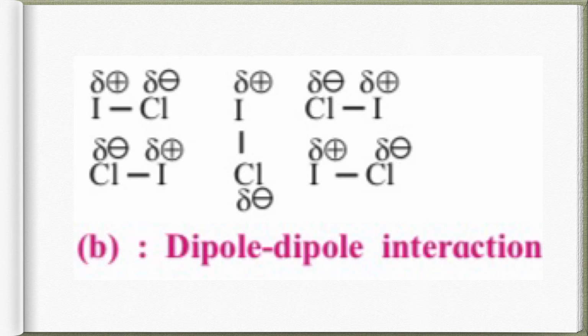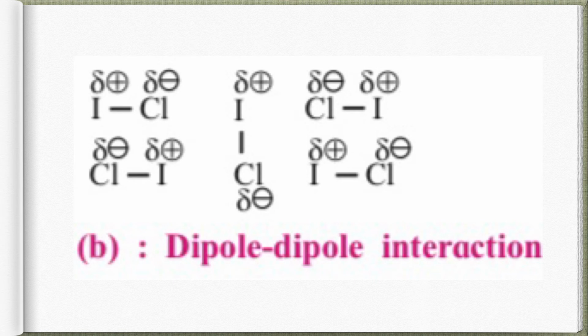Okay, so when we consider two molecules, what will happen? The positive end will be attracted towards the negative end of the other molecule. So each of the molecules has a dipole, therefore we call this interaction dipole-dipole interaction. Hope you understood this. There are many such examples, like butyl chloride, dimethyl ether, and many more.